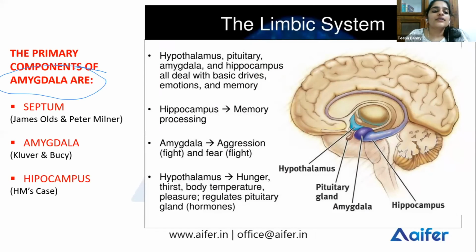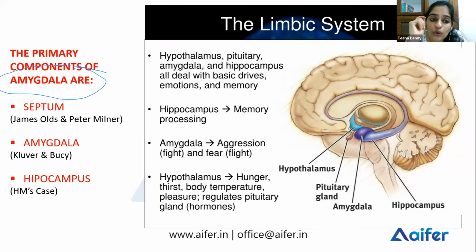So the septum is one important area of the limbic system. It is basically your pleasure center. A mild stimulation of your septum leads to pleasure feelings or highly arousing sexual feelings.